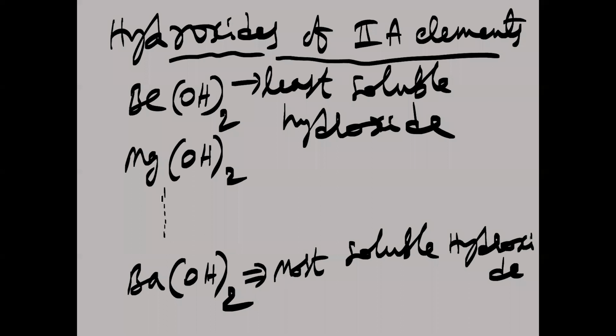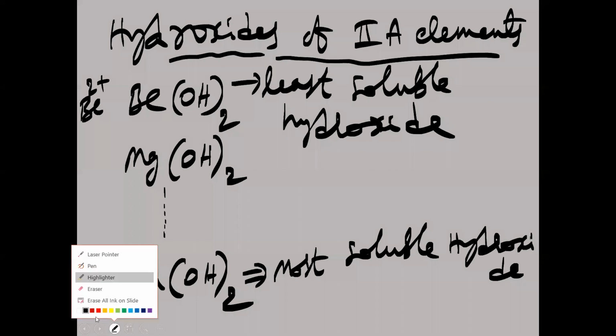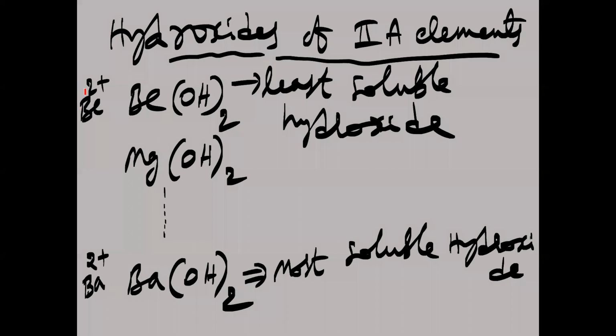How to compare this? Here, which ion is there? The beryllium ion, Be2+. Here, the barium ion, Ba2+. Now if we take the sizes of these two ions, beryllium is smaller than barium. Barium has a larger size. When size is less, lattice enthalpy will be greater, and the hydration enthalpy also will be greater.